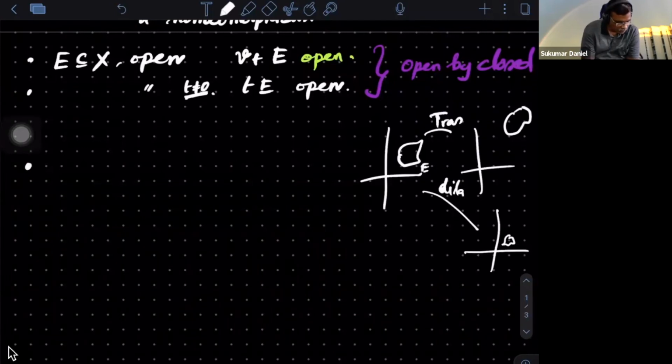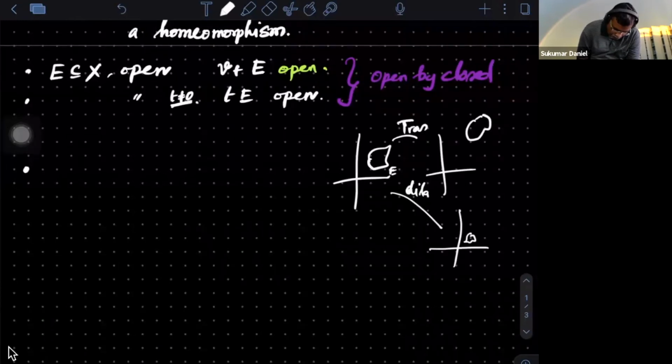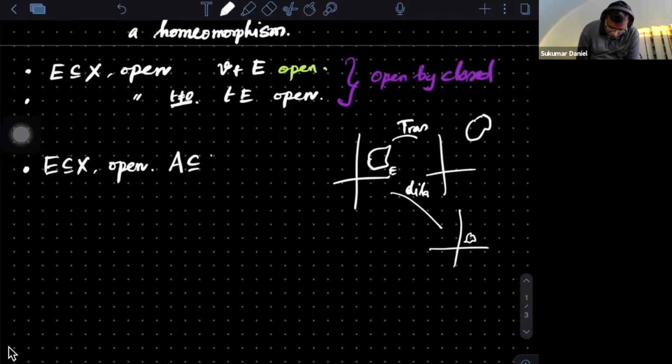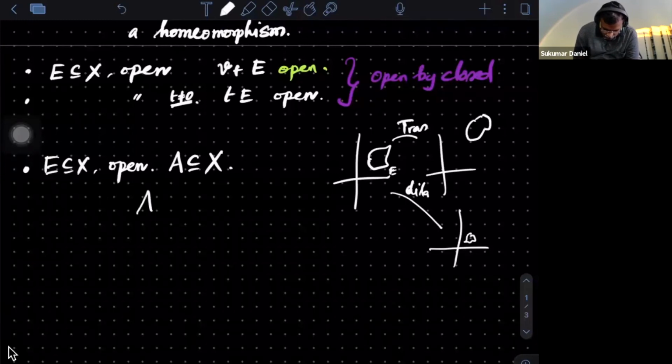Right. Now, I'll ask one question, then take a while, and then tell me what I can do about this. E continues to be open, and A is some subset of S. It's just a subset. There is no condition on A. What can we comment about A plus E?